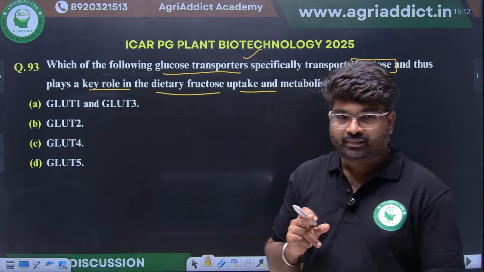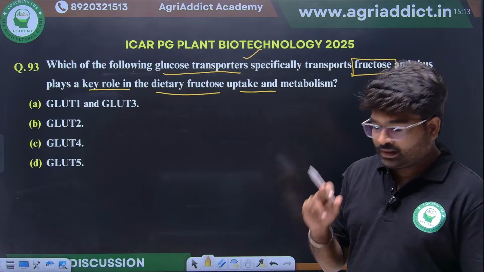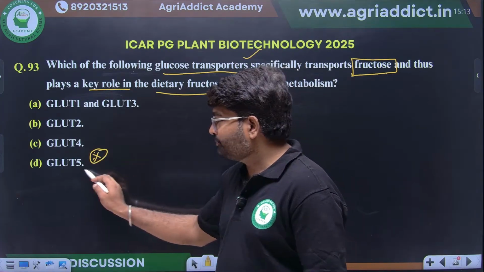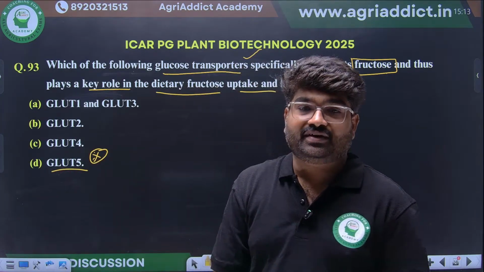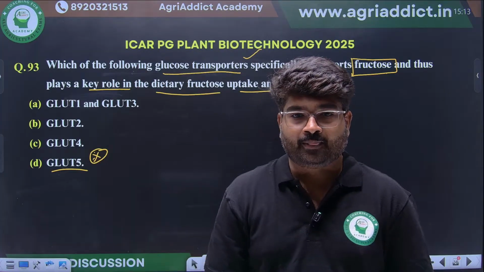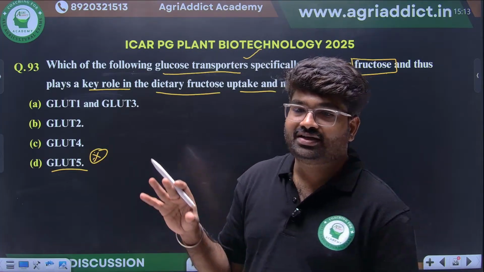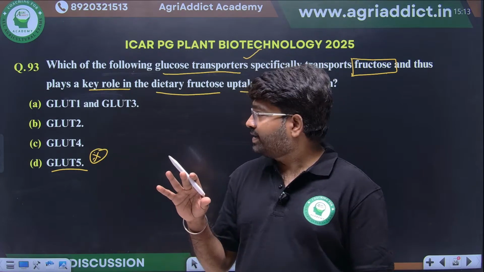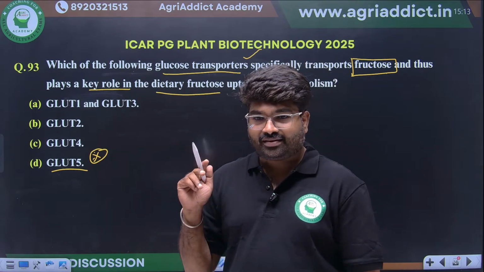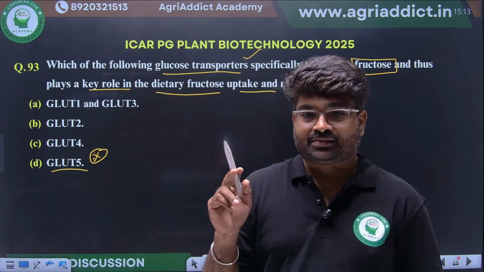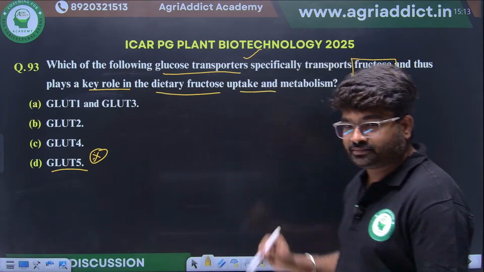Which will be the right option? This is most important, they have asked it in the CSIR examination also. GLUT5 is specific for fructose. This you have to remember: GLUT5, not GLUT1 and 3.